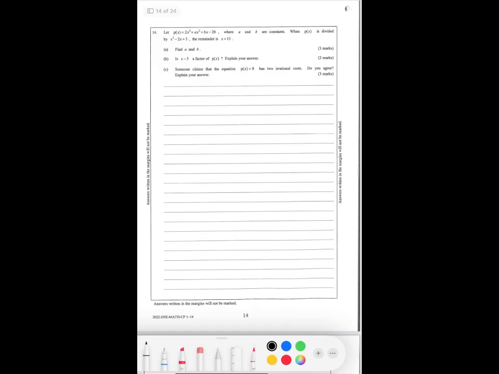Px is given, where A and B are constants. Px is divided by this and the remainder is this. Px is divided by this and the remainder is this.